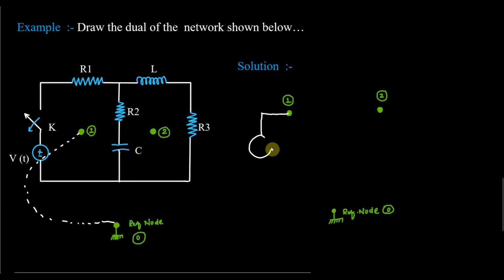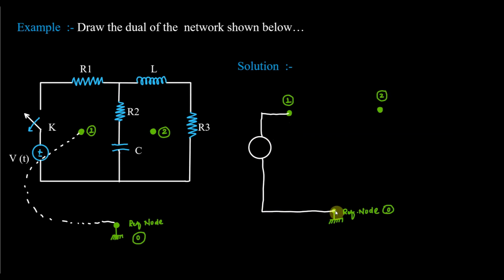a voltage source. Sorry, a current source. The dual of the voltage source is current source. So connected between 1 and 0, you can see that shown by the dotted line. And the arrow is upward because of positive and negative. What is the value? Value here is V of t. So value will become the same, V of t. But as it is a current source, the unit will be ampere. Fine. So in that way, I have noted it down.